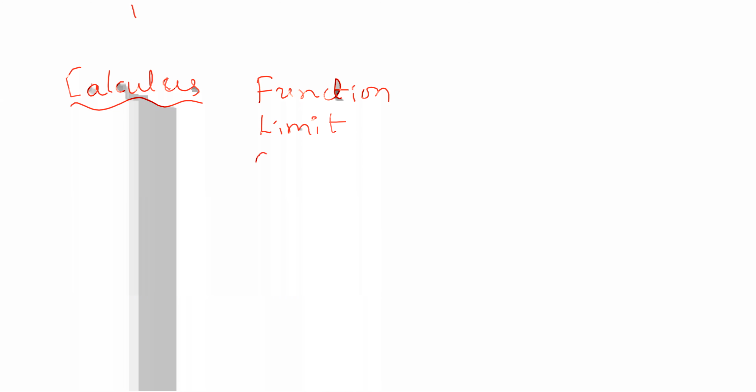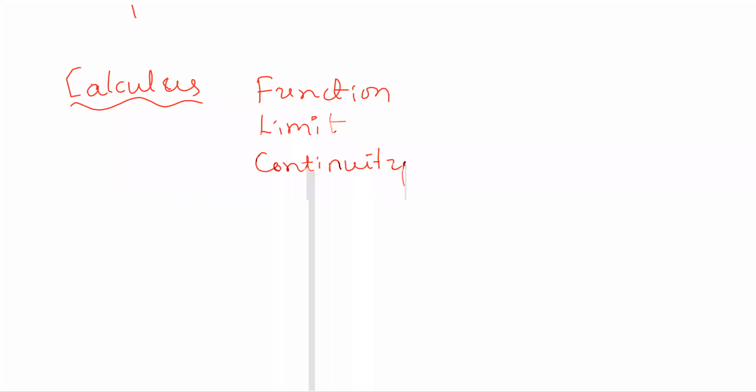Next one, continuity of a function. You just have to decide whether the function is continuous or not. In case you come across a discontinuity, there will be three types. One is removable discontinuity, then discontinuity of first kind and discontinuity of second kind. Am I audible? Next, differentiability.